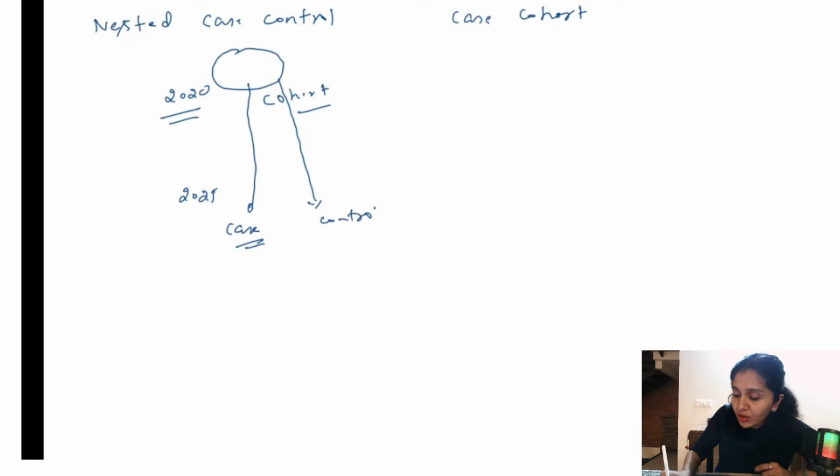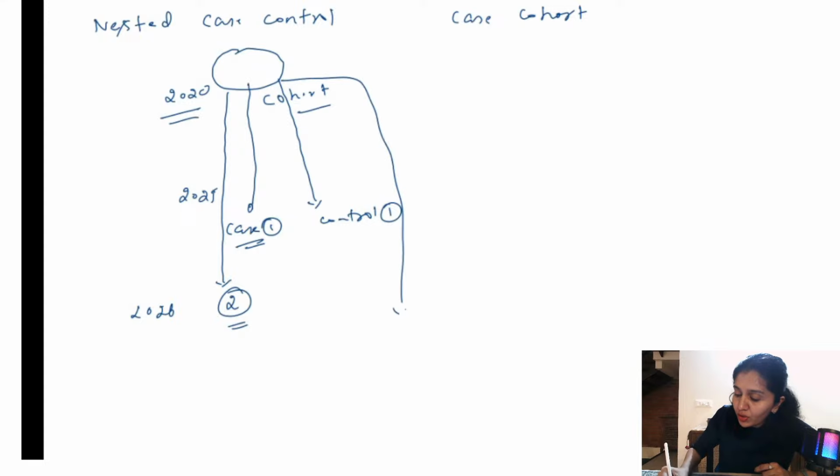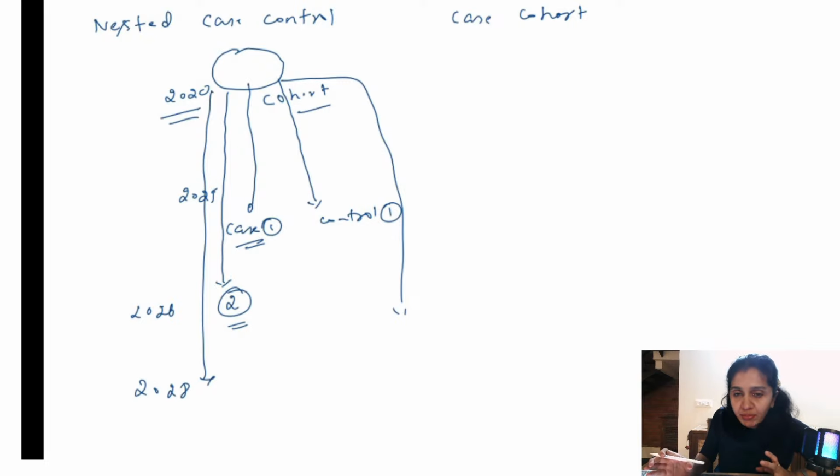So this is case 1, control 1. Similarly, I will continue doing the same thing. In the year 2026, let us say there is one more case, I will take that, and the same year I will take the control, okay. It is not that every year somebody will develop. Next case may be in the year 2028. So I will continue to do that till I obtain my sample size.